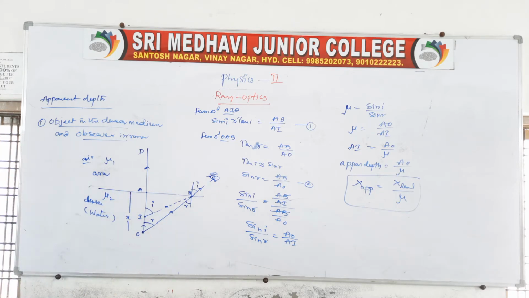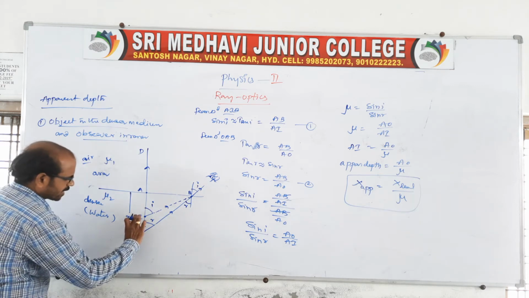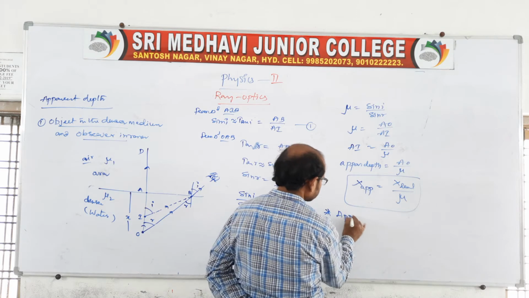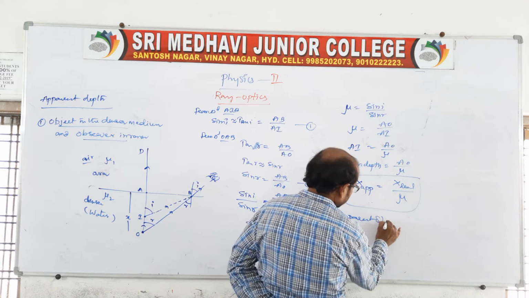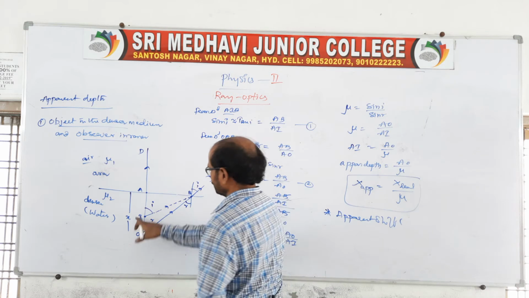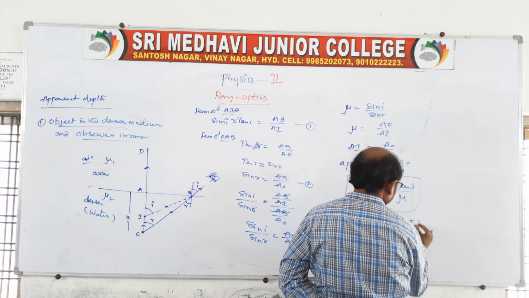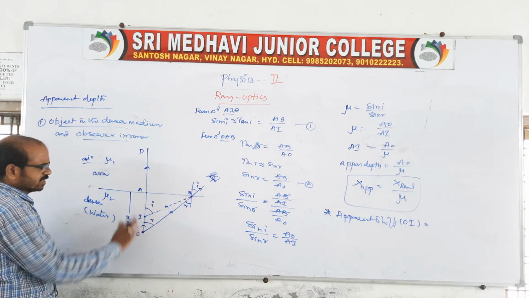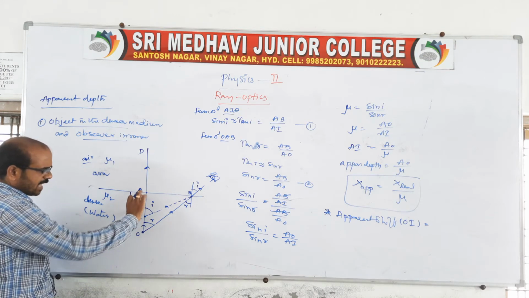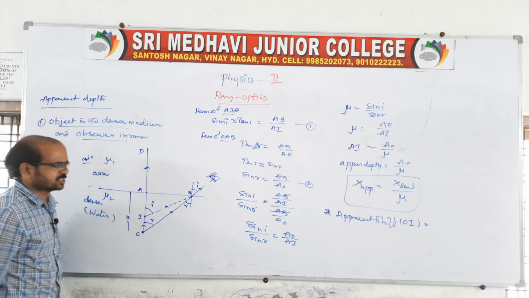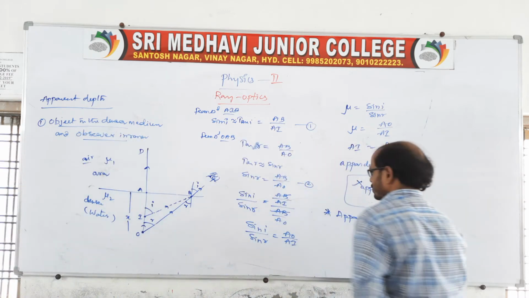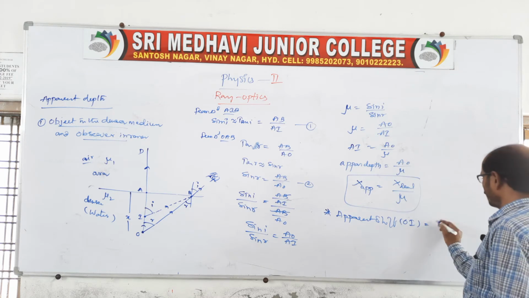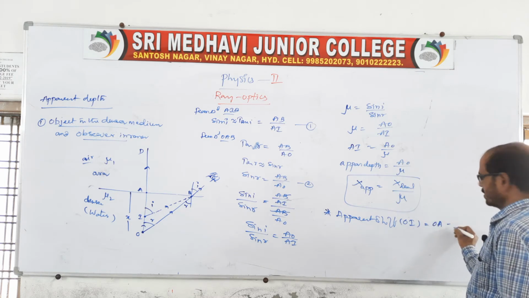Clear? As usual, we have to find the apparent shift also. So for this, apparent shift will be, you say this is the shift, no? So here you write IO, this is the shift, the apparent shift. Usually you subtract from the total, then we'll get the shift in the image. So here OI is equal to OA minus AI.